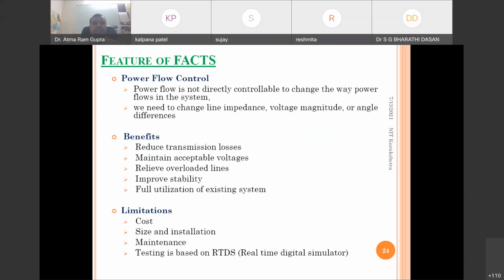So to achieve various benefits like reducing transmission losses, maintaining voltage within the acceptable limit, relieving overloaded lines, improving stability, full utilization of the existing system, and of course increasing the power transmission capacity. But with some limitations: it is a costly device, meaning cost, size, installation, and maintenance are involved, and testing is based on RTDS. So all these are the limitations of FACTS devices.